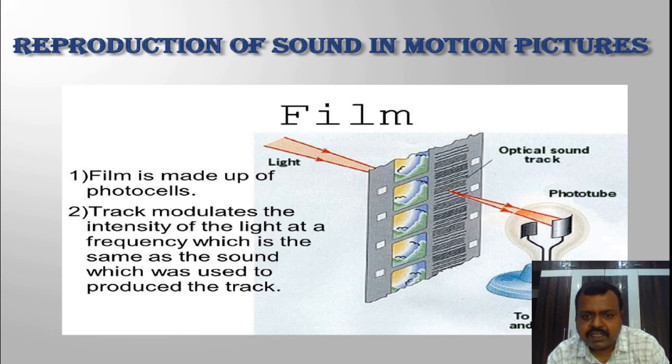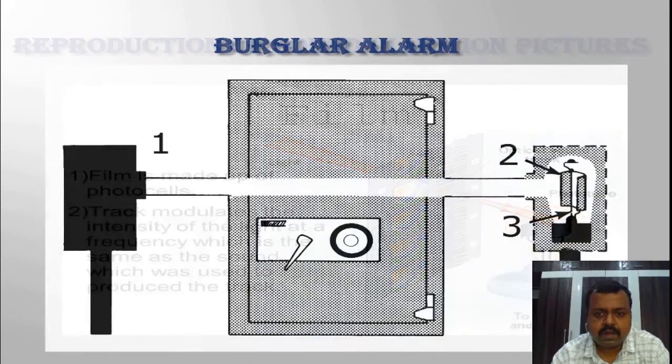Now here, the intensity of the transmitted light through the soundtrack changes as per the variations in the soundtrack, and therefore the photoelectric current produced also varies as per the changes in the intensity of the transmitted light. Further, those variations produced in the photoelectric current are amplified and fed to the loudspeaker, and that loudspeaker produces the sound which is recorded in this soundtrack. This is called reproduction of sound, where we have used a photocell.